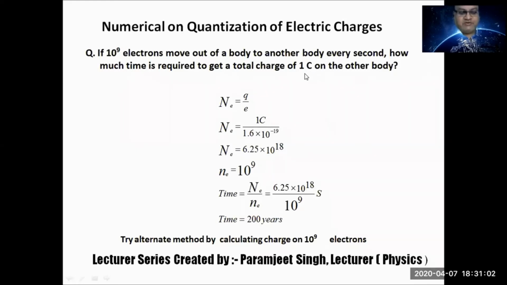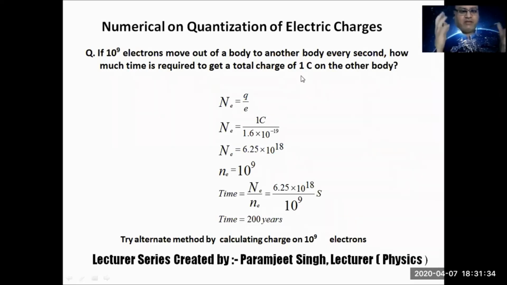If you wish to charge anybody by 1 coulomb and the rate of transfer is, in 1 second, 10 raised to power 9 electrons, that means 100 lakh. 1 lakh has 6 zeros, 1000 lakh. So see, 1 coulomb is not a very small amount.